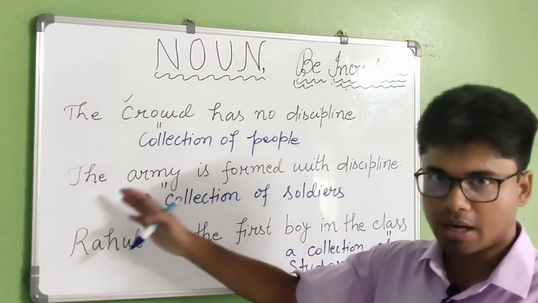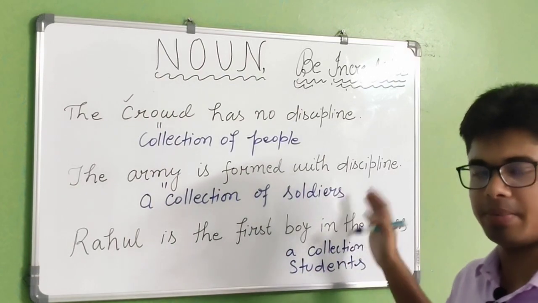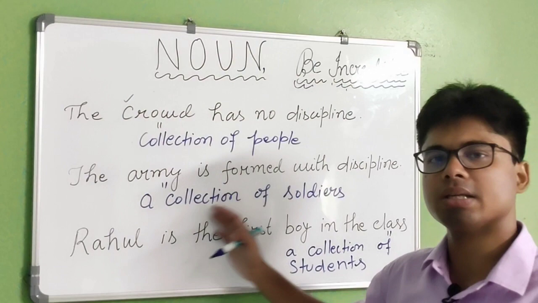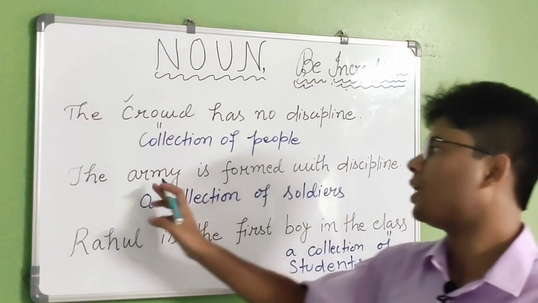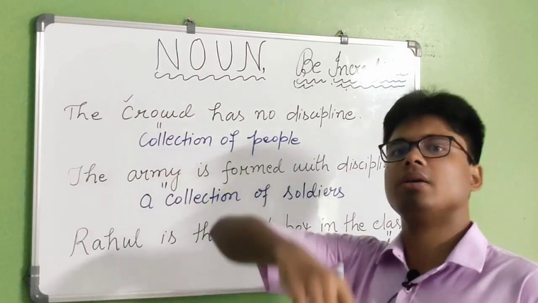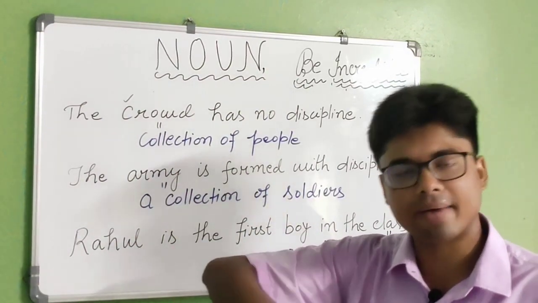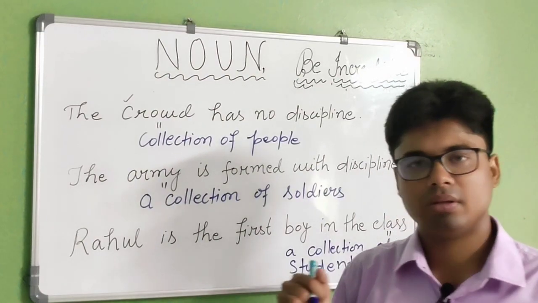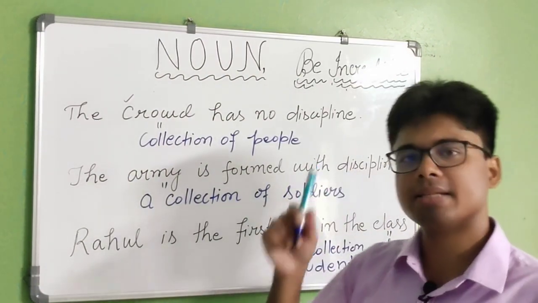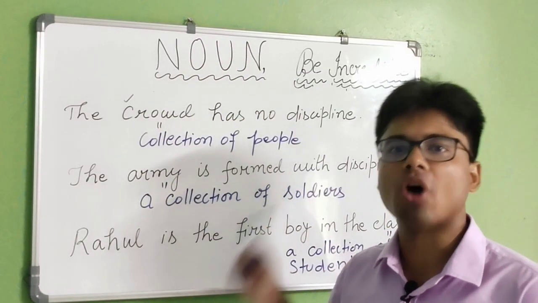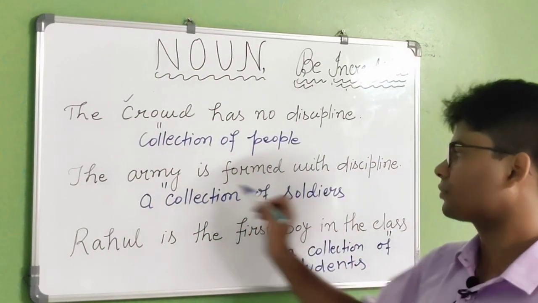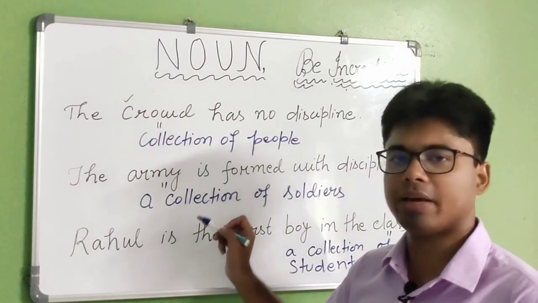Now the second one is: The army is formed with discipline. Army is showing every troop or every soldier that is present in our entire nation. So as a unit, if we talk, it should be the example of collective noun.